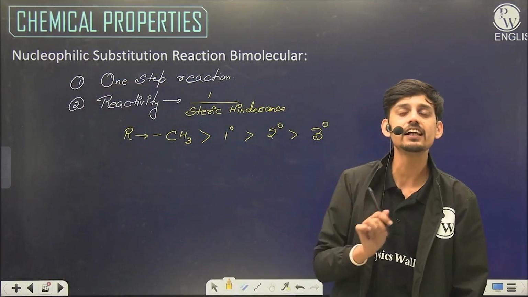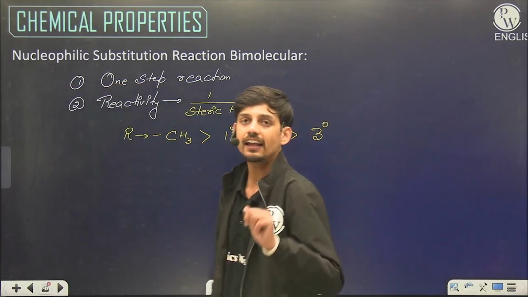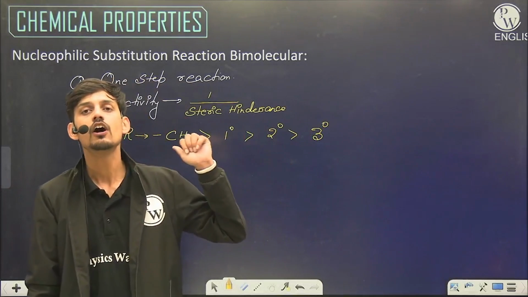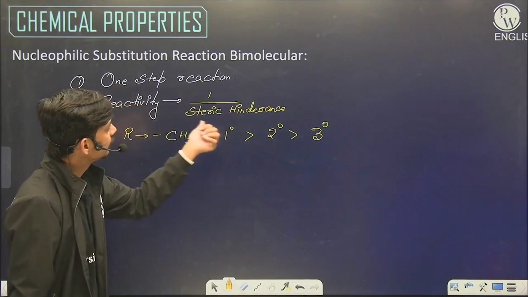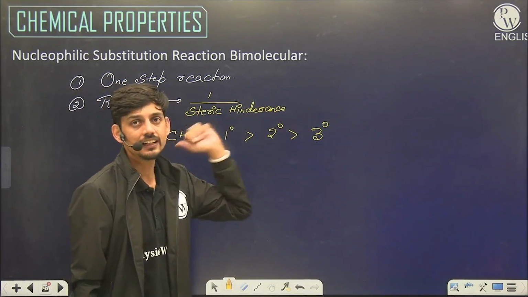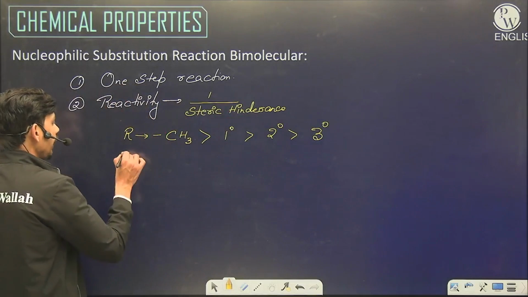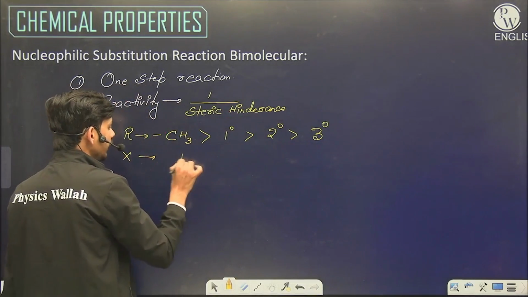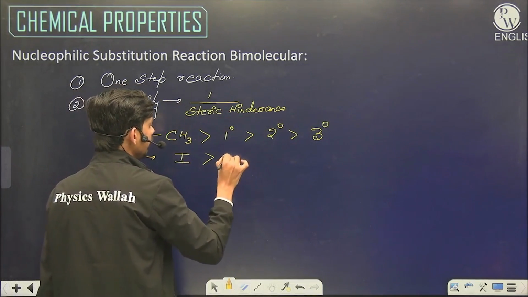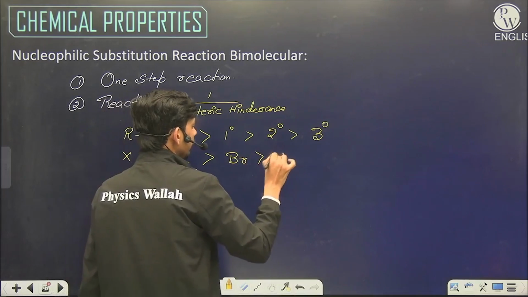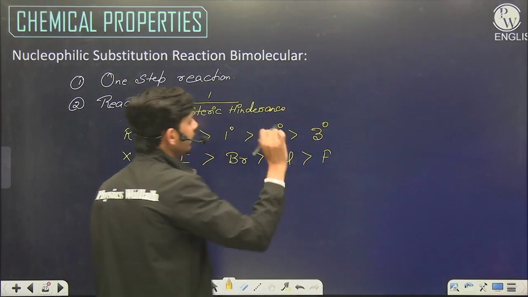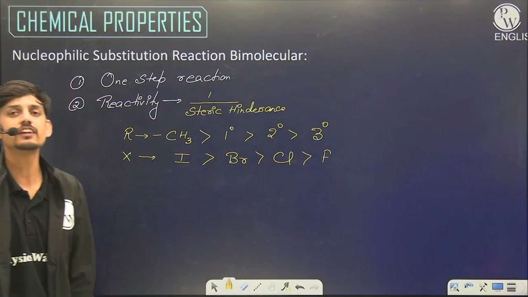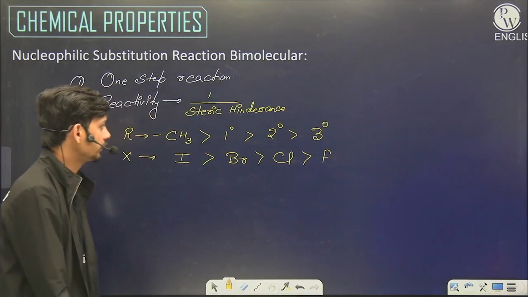There we have seen the reactivity through carbocation, and here we are seeing the reactivity through formation of transition state, which is based on steric hindrance. And for halogen, the order is same, which is according to the leavability. The easy leaving halogen will be more reactive, and the difficultly leaving halogen will be less reactive for this reaction.